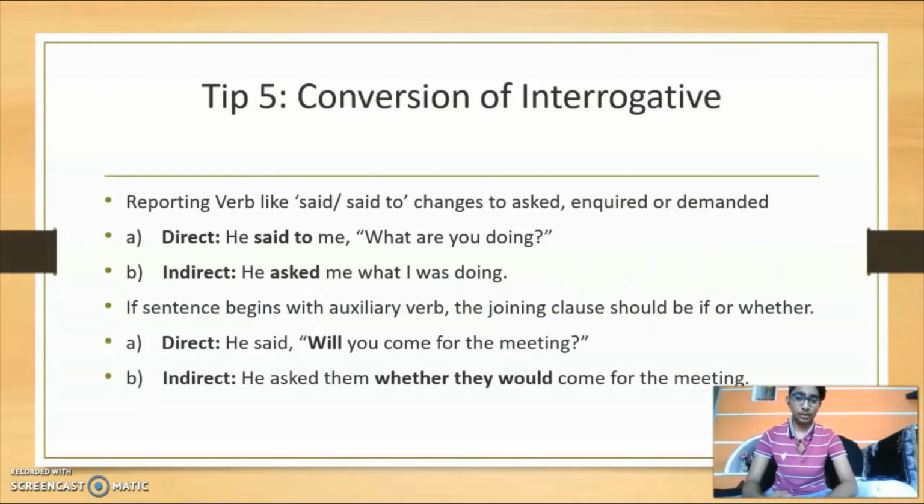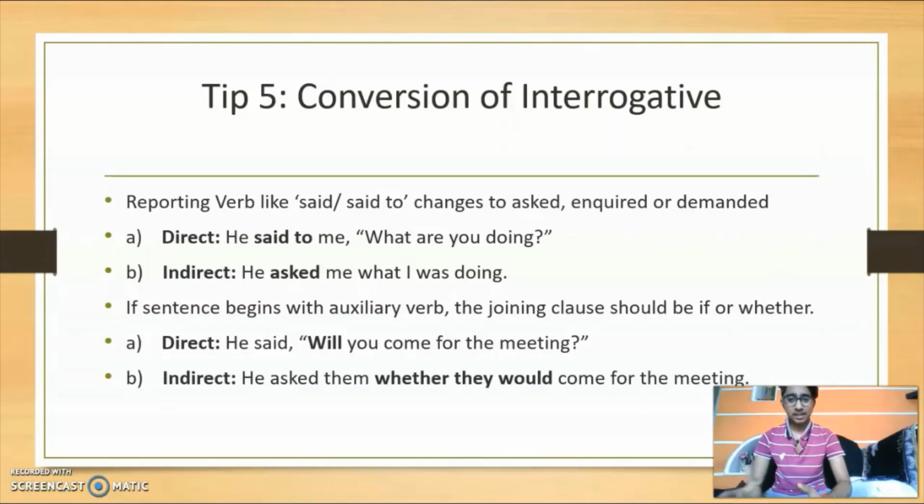Then we'll move on to the 5th tip, that is conversion of interrogative. So the reporting verb like said or said to changes to asked or inquired or demanded. Take an example. He said to me, what are you doing? So when you convert this to indirect speech, it will be he asked me what I was doing. So this is a thing you have to remember.